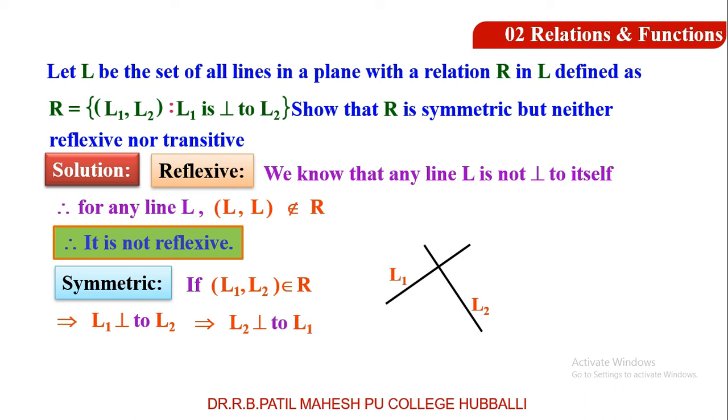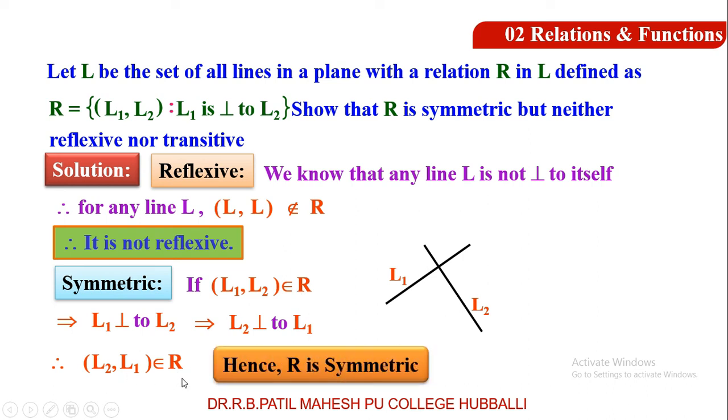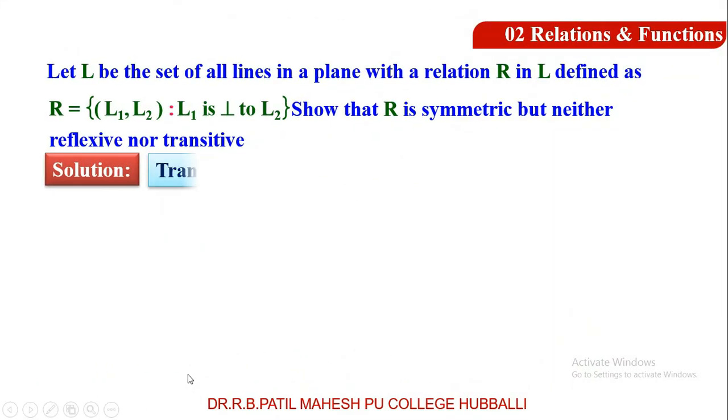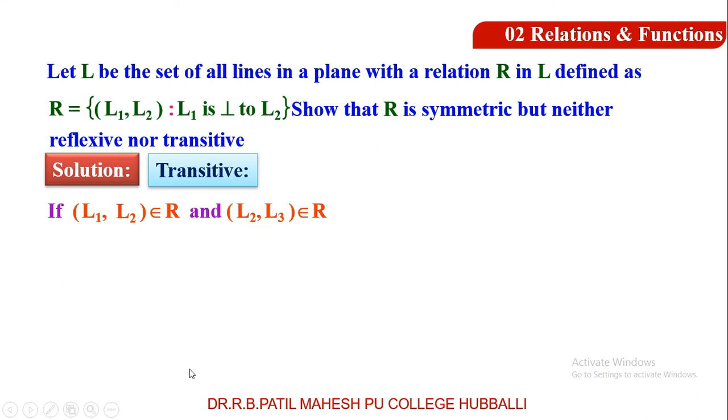It means that L2 is perpendicular to L1 and (L2, L1) belongs to R. As the definition of symmetric says, when (L1, L2) belongs to R implies (L2, L1) belongs to R, the relation is a symmetric relation.